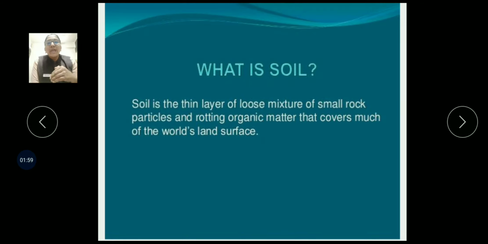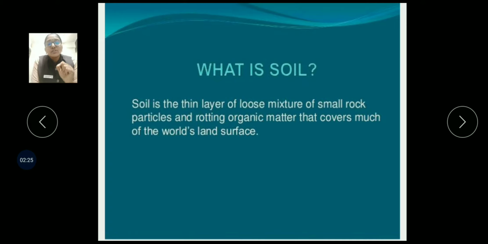We have to understand that it takes a lot of time for soil formation, as there is a detailed process. Technically, it is called pedogenesis.